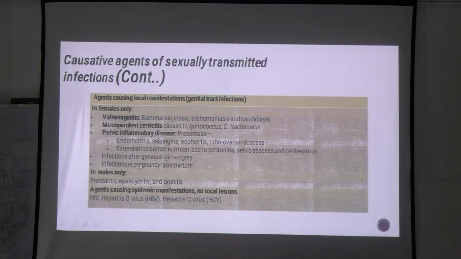Okay, then there are gynecological surgeries which can also lead to infections in the female genital tract and infections during pregnancy or postpartum stage. These are also common in females only.